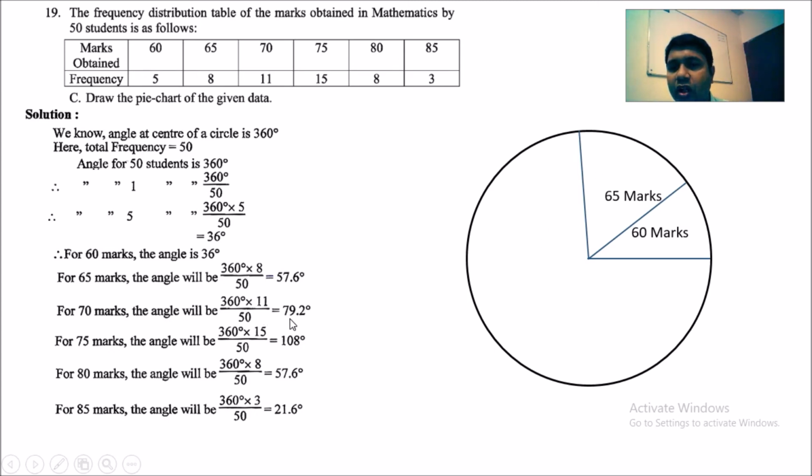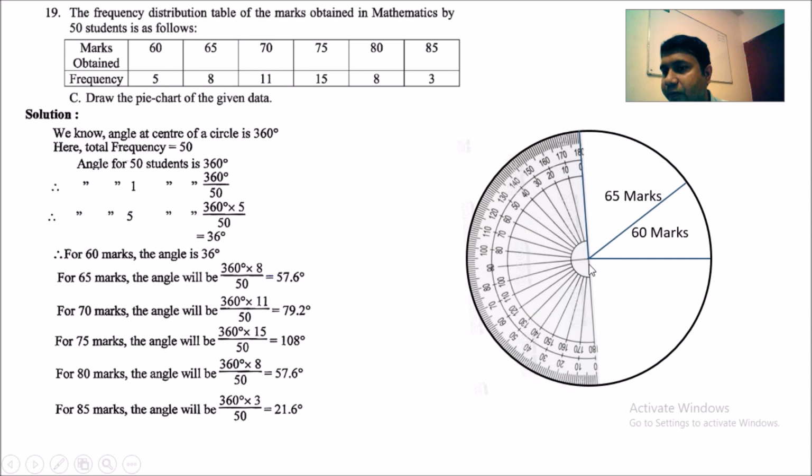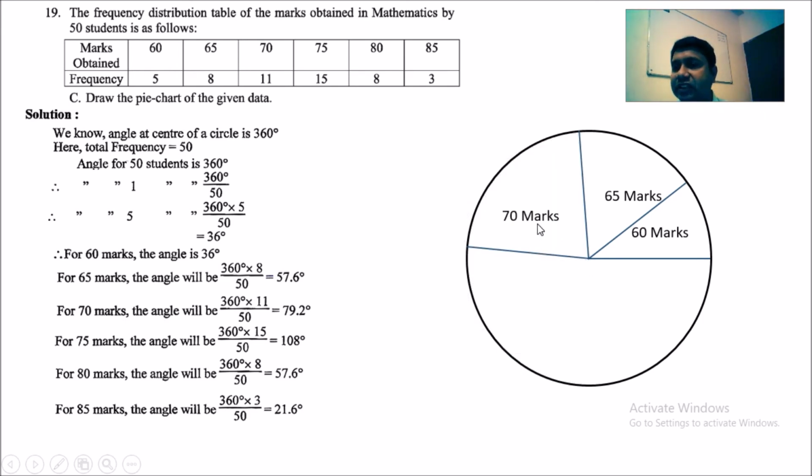Next I am going to draw 79.2 degree. So on this line we are going to put the protractor properly. So it is the zero line. Now we are going to count 79.2 degree. So 10, 20, 30, 40, 50, 60, 70, 75, 76, 77, 78, 79. So here it is 79. I am going to draw a line between 70 and 80, as it is 79.2 degree. So this is the line I have drawn. Now this is written 70 marks. This angle represents 70 marks.